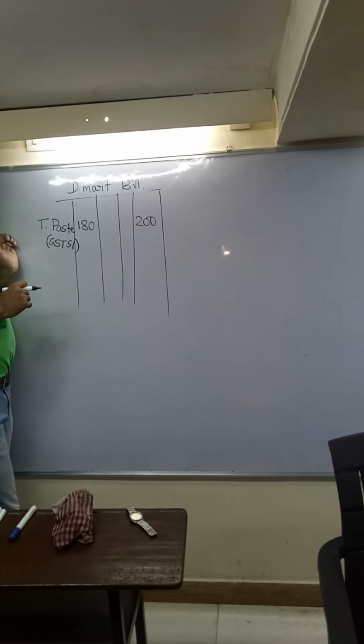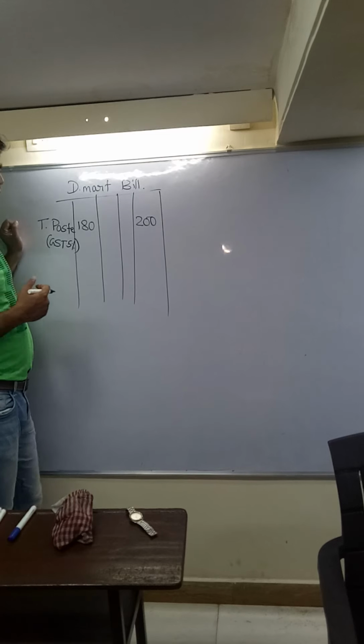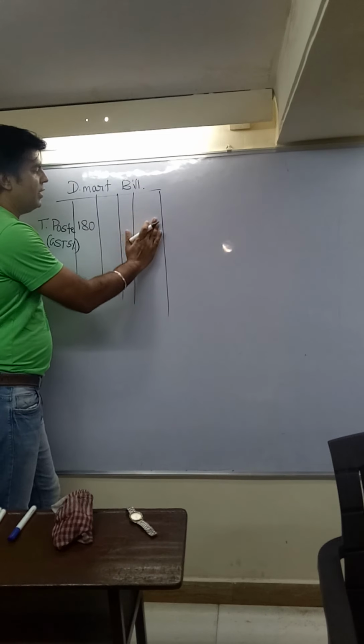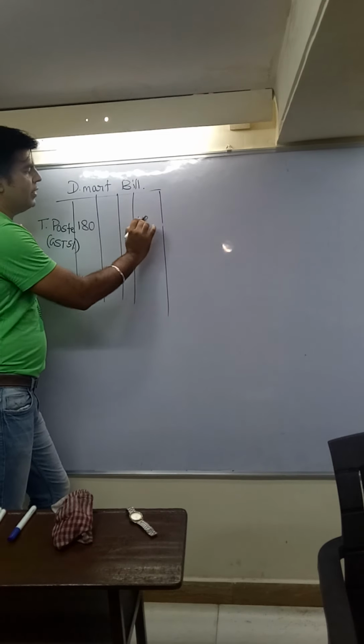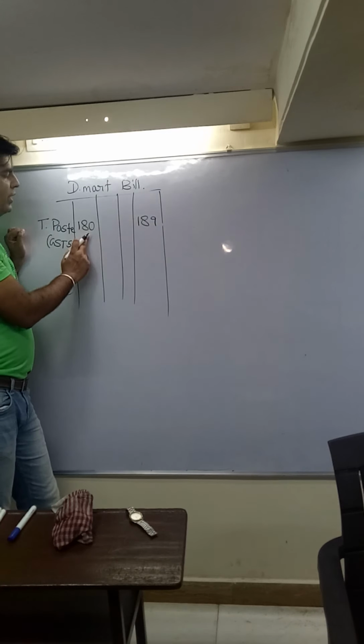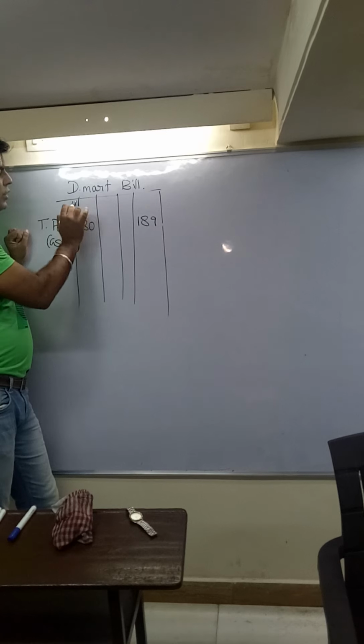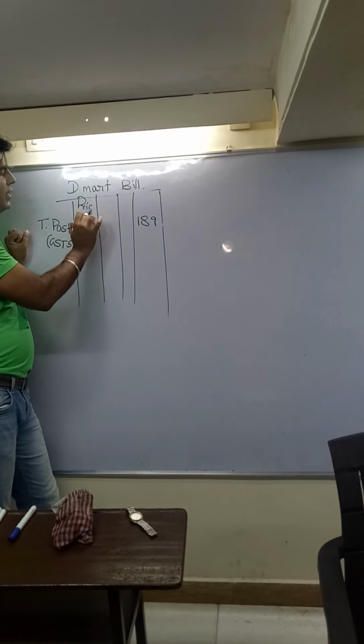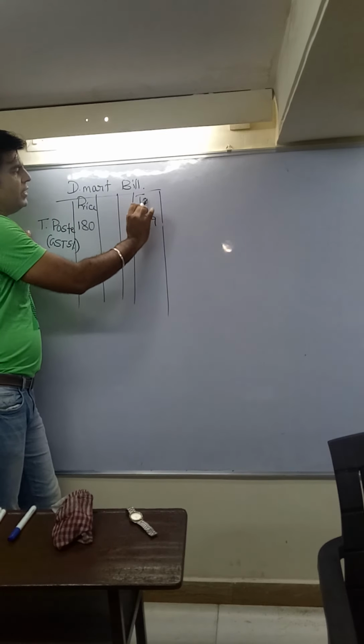Okay, and 5% GST on 180 comes to 9 rupees. So including 9 rupees GST, it becomes 189. So instead of 200, I am putting here 189. Now 189 is including GST, 180 is excluding GST. So this is the price excluding GST, and this is the total amount including GST.